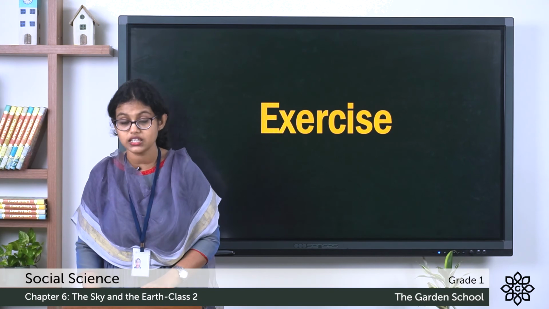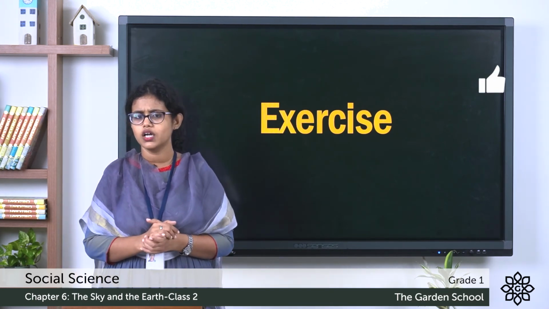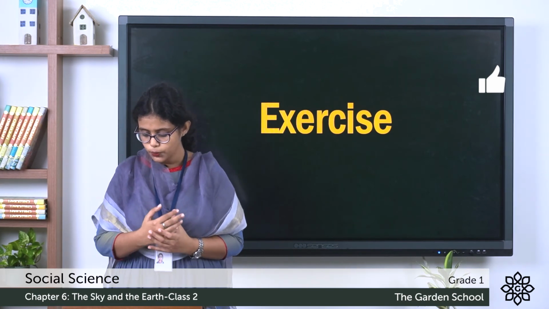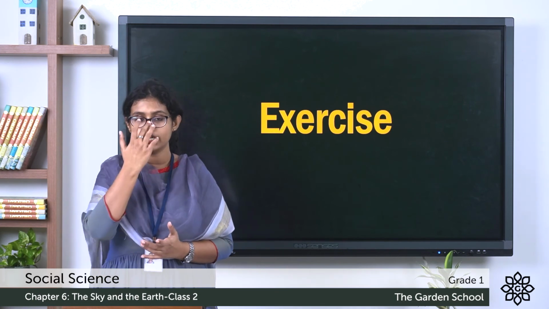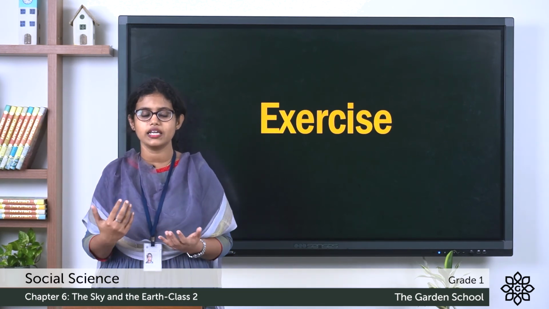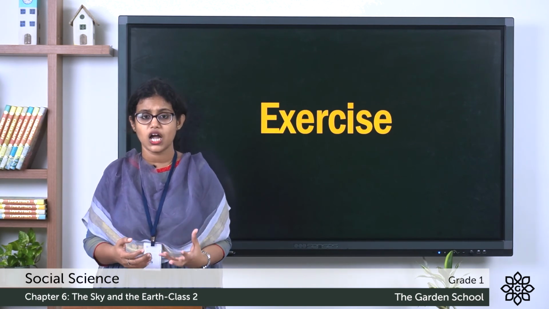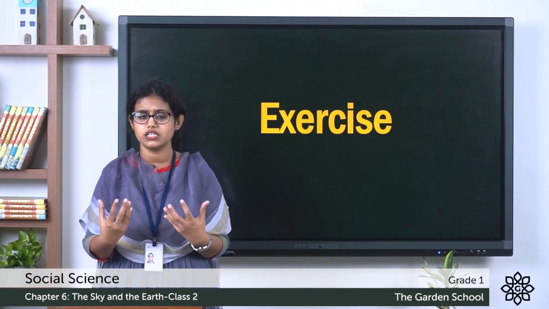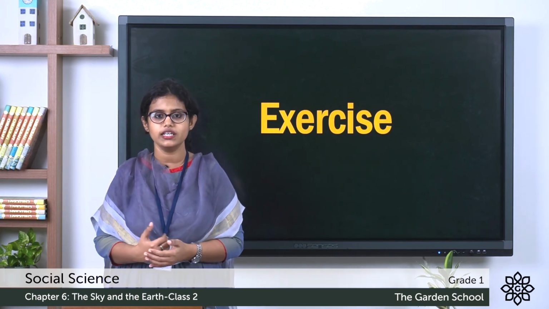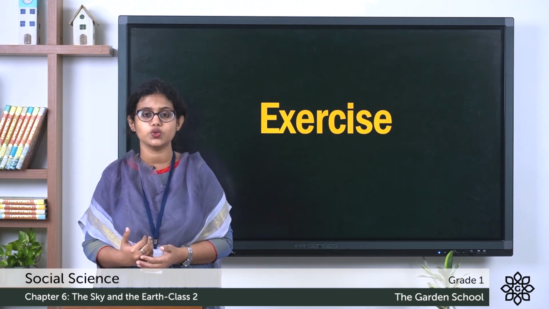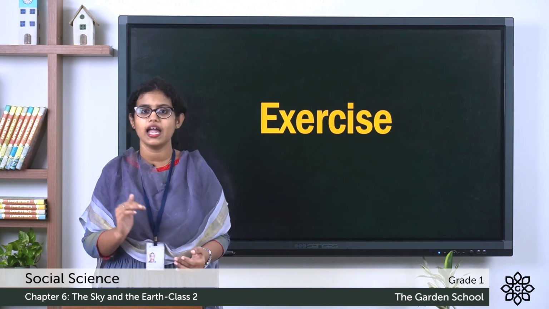Coming to page number 35, the first page of your chapter, and there is a small question for you. What can we see in the sky and on the earth during a sunny day? So what can we see in the sky and on the earth during a sunny day? In the sky we can see the birds, clouds, sun. On the earth we can see plants. So likewise, you can write the things that you see in the sky and on the earth during a sunny day. So this is all about our chapter, sky and the earth.